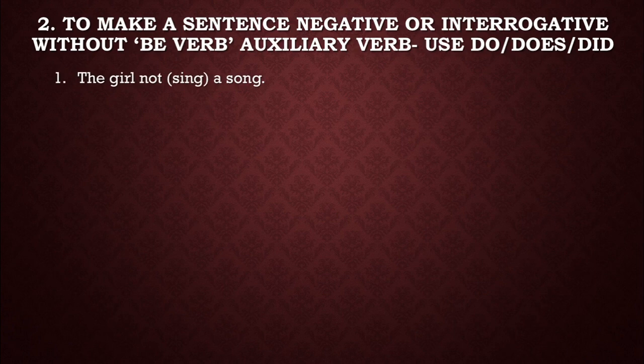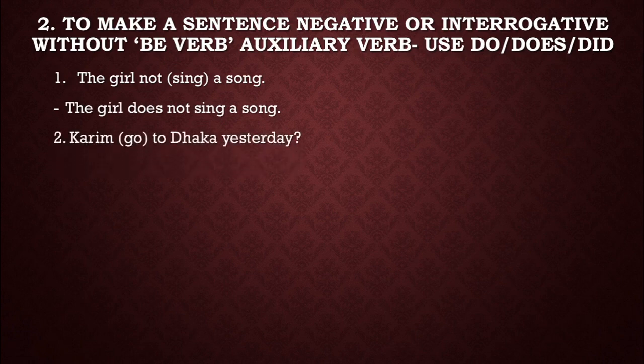Number 1. The girl not sing a song. So by reading this sentence, we can understand that this sentence is written in present indefinite tense. So you see, firstly, the girl is third person singular number. So we all know that with third person singular number, we use does. We can write down this sentence like this. The girl does not sing a song.